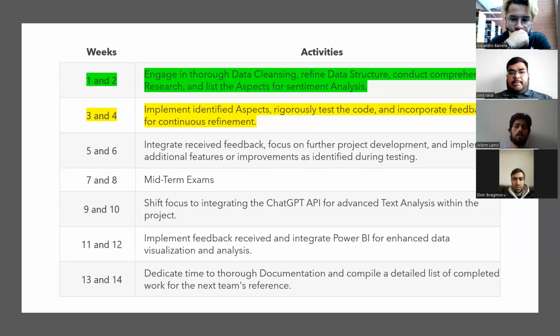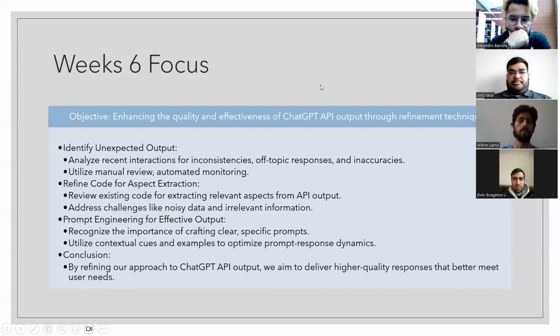Thank you, Smith. So as we have already discussed what we have done up to week 5, we are focusing on week 6. We can see it here. So what we have is unexpected outcomes. So we need to analyze that one. We are going to analyze recent interactions and the inconsistency we are getting. We are also going to utilize manual review and automated monitoring in this week 6.